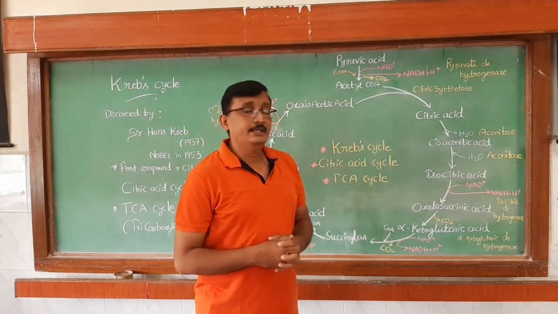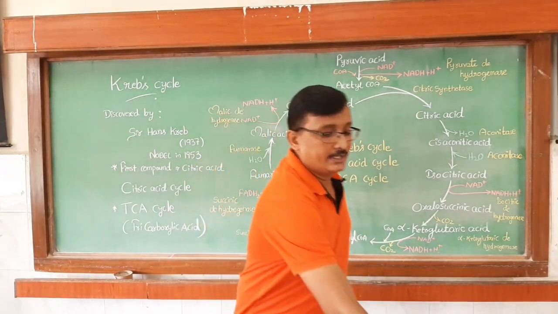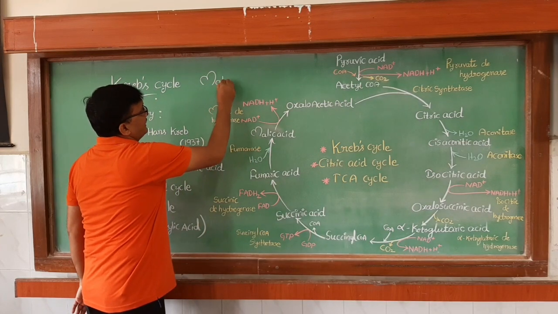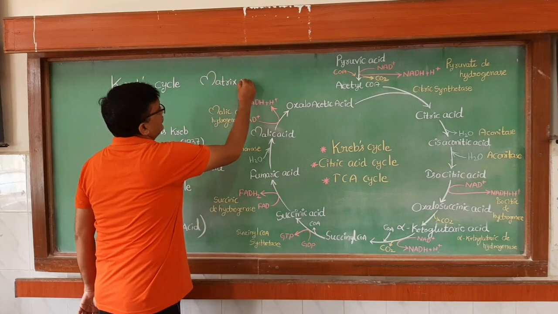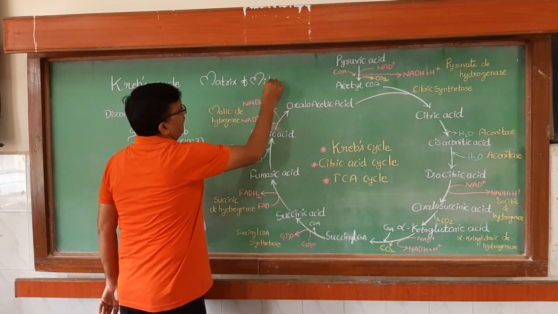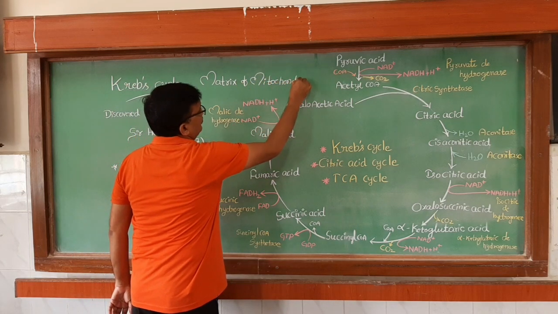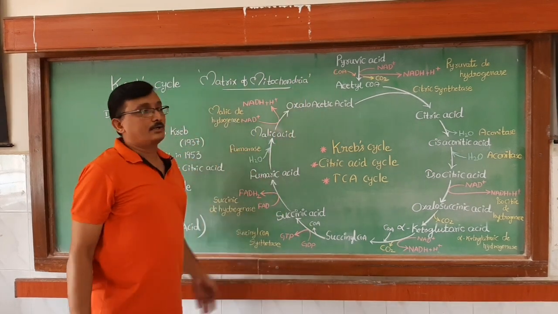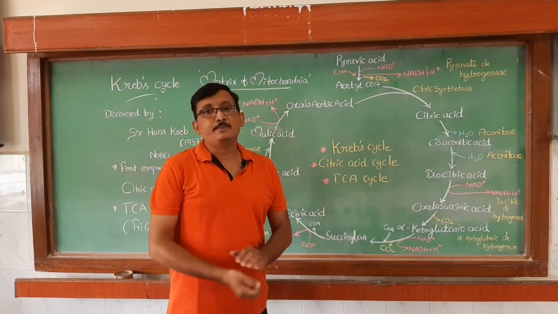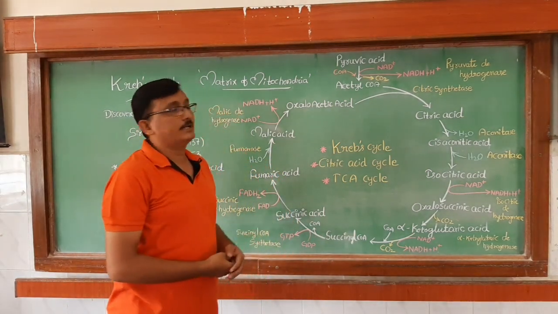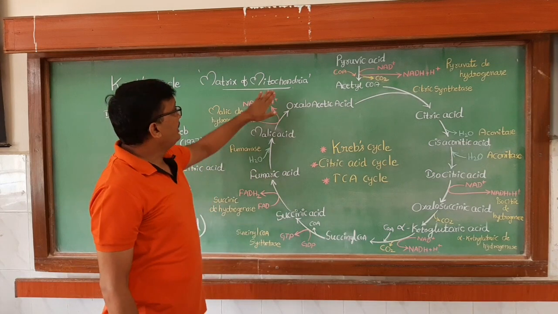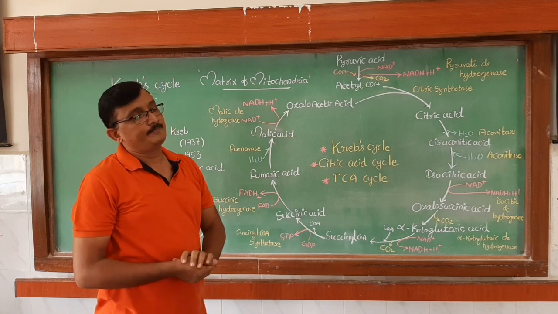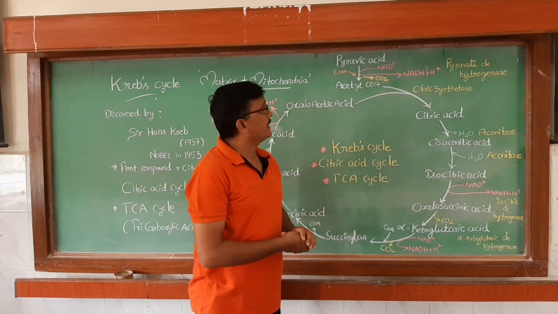Actually the Krebs cycle takes place in the mitochondrial matrix. It occurs in the matrix of mitochondria. So we know mitochondria is known as the powerhouse of the cell, where it produces ATP, which is nothing but the energy currency of the cell. So in mitochondria the matrix is there, and in that matrix this entire cycle takes place, right. Let us take this cycle.